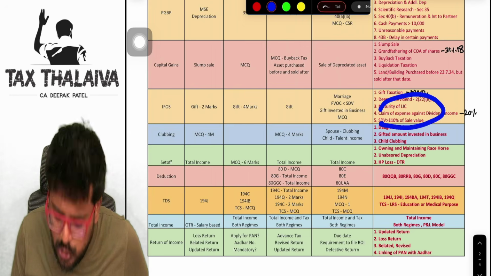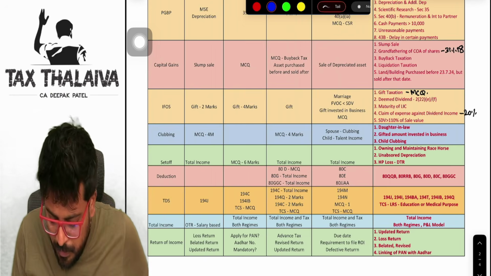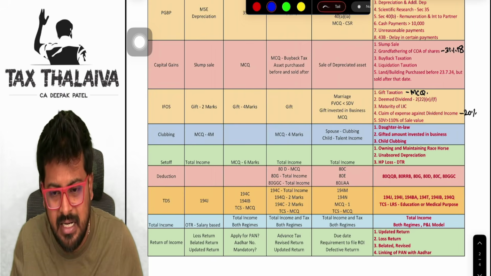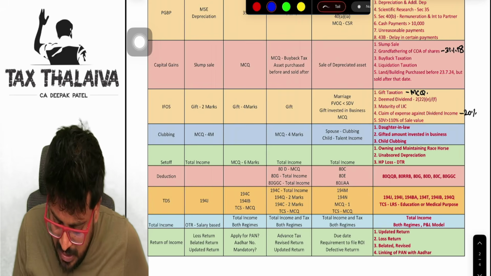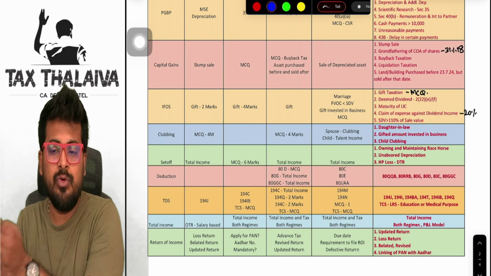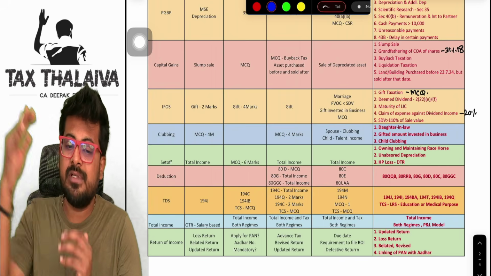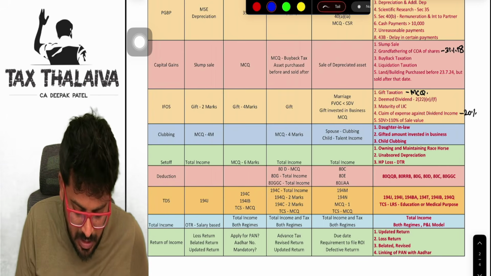And guys, I'm telling you for sure, deemed dividend may be tested in your examination. Maturity of LIC has not been tested yet, that also can be tested. Claim of expenses against dividend income, if you remember, only maximum 20% of the income you can claim. And SDV, if it is more than 110% of sale value, that also may be asked.